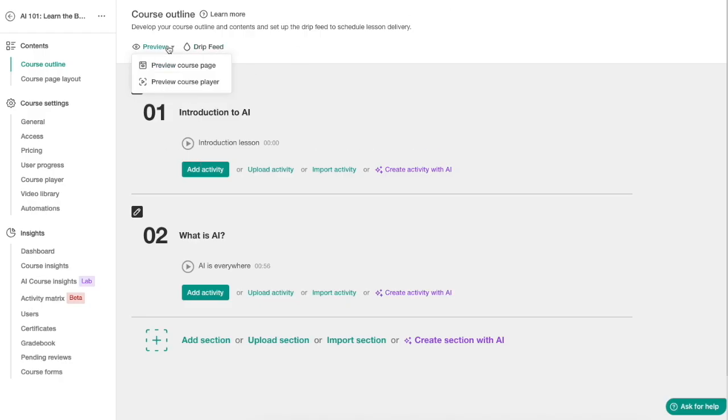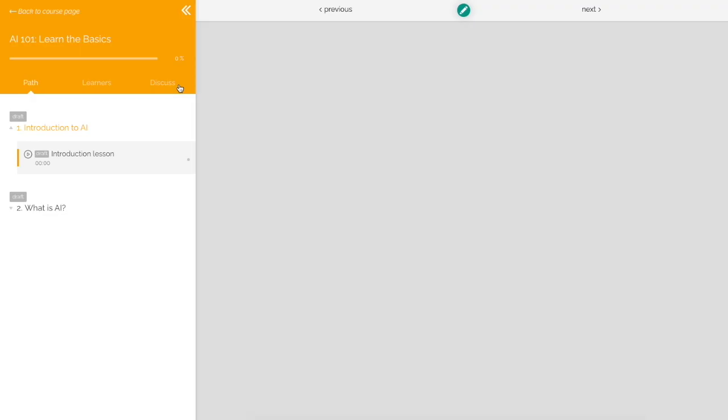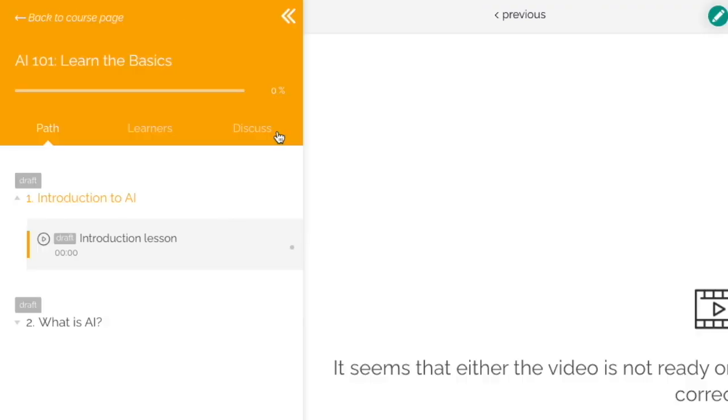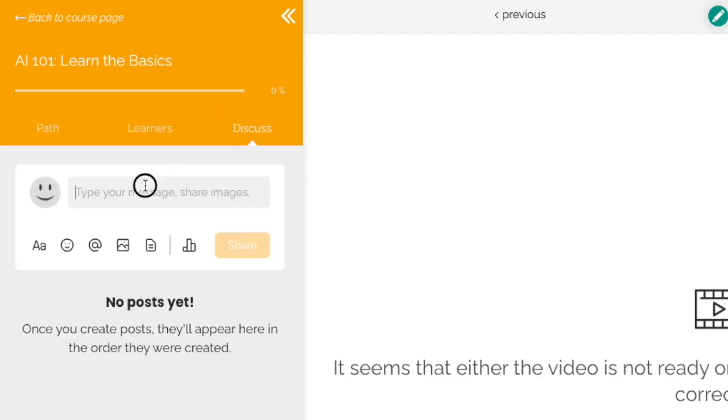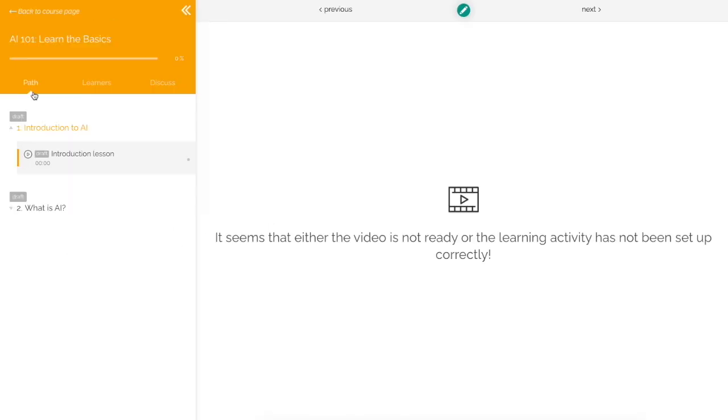And then we can also preview the course player. So this is what it looks like for a student. So if your student signs up and enrolls, they are going to see a view like this. So here's the progress bar at the top left corner. You have the learners, you have the discussions form, so you can say hi here. And then obviously you can take a look at the learning path. So here we have the introduction to AI section, then the what is AI section.